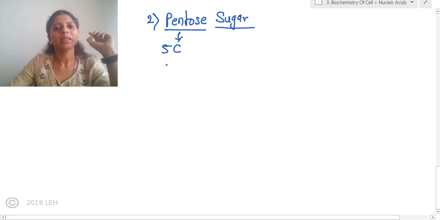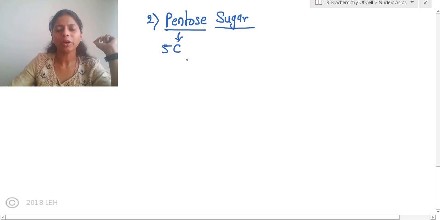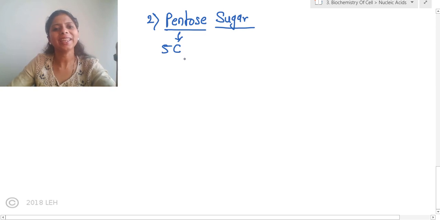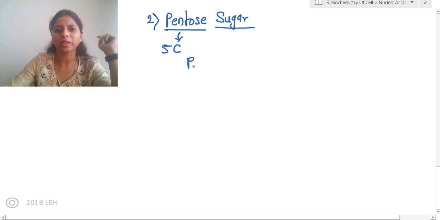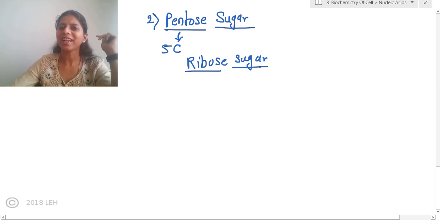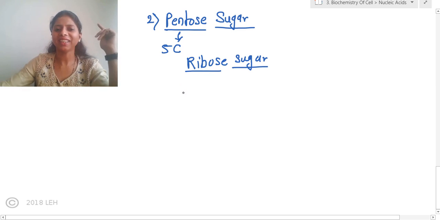So now there are several different types of pentose sugar. The one which is present in the nucleic acid in general, or nucleotide in general, is called ribose sugar. What is it called? Ribose sugar. Okay. Now, let us try to understand the structure of ribose sugar first, and then we will study the details of it. Now, when we draw the ribose sugar in the nucleotide, we have drawn something like this.